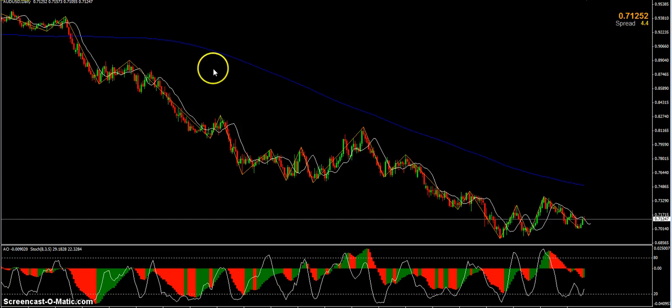So an example is if we were to look back to the beginning of this chart here, back into, I think it was December, somewhere around there, and let's just highlight over it and it will tell us exactly.